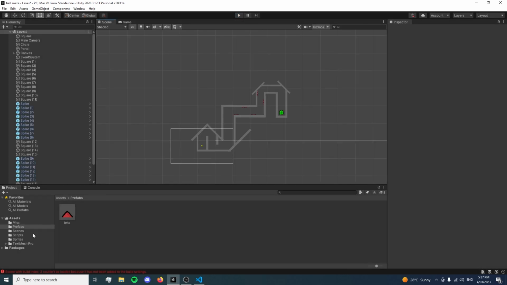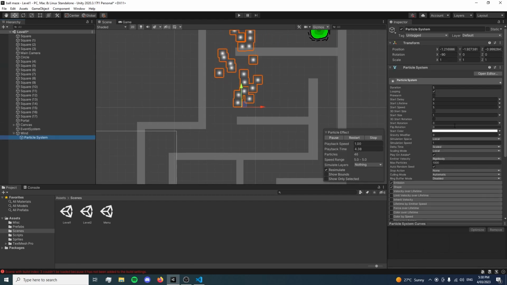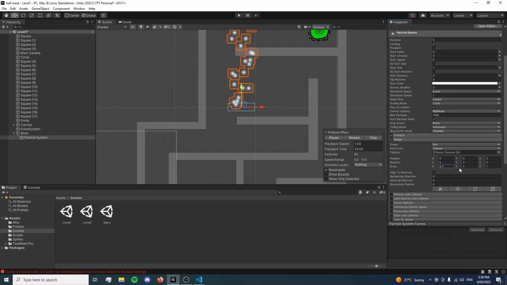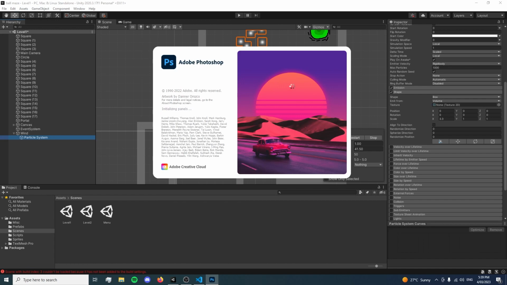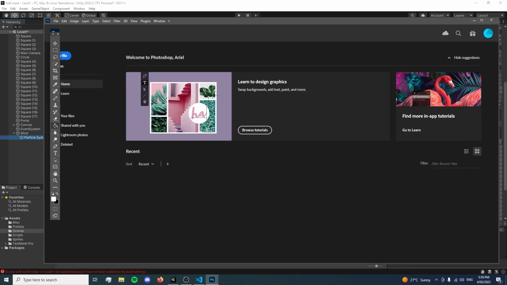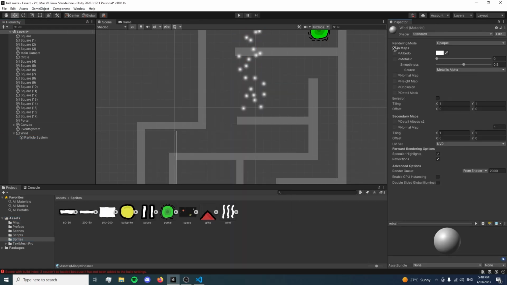I needed a level 3, but I didn't think that just spikes were enough to make for interesting level designs. So I decided to add another obstacle, wind that could push your ball around. We're gonna make something in Photoshop as a particle. The particle's just gonna be like a squiggle line, I think. Something that signifies wind. I drew up a quick wind sprite in Photoshop to represent where it would be.